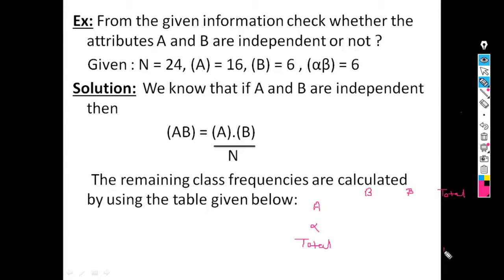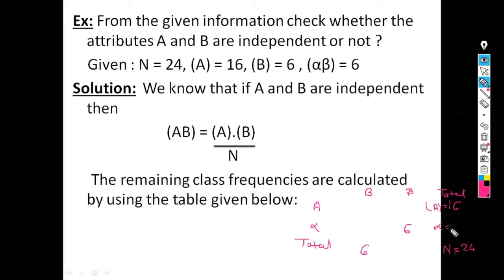So here N is given, that is 24, A is also given, 16, B is 6 and alpha beta is also 6. Now we can find the remaining frequencies. Since the values of N and A are given, we can find the value of alpha. Alpha is equal to N minus A. So 24 minus 16.